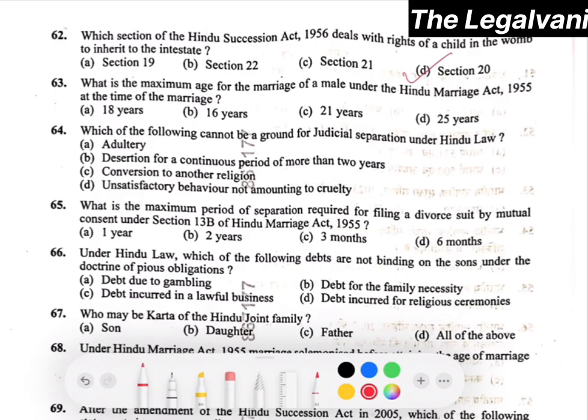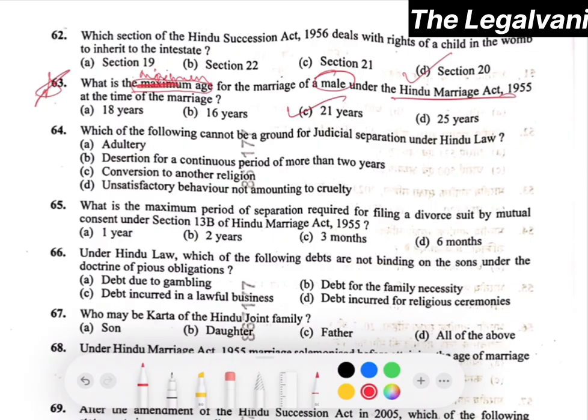Here, I guess this question is wrong, because there is no maximum age limit prescribed for the marriage of a male under the Hindu Marriage Act. I guess here the term would be minimum age, right? So the minimum age of a male under the Hindu Marriage Act is 21 years. I guess this question will be deleted from the paper itself. Question number 63. So now moving towards question number 64.